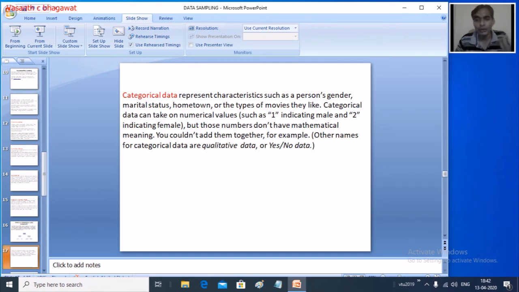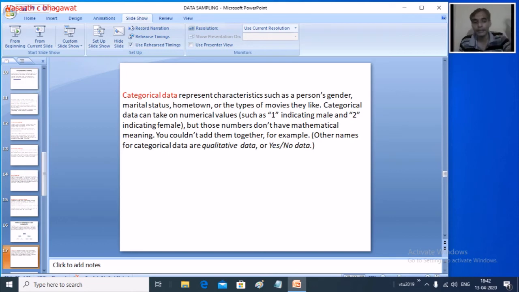Quality is nothing but categorical. You are going to categorize the data. Another term popularly used for qualitative data is categorical data. Categorical data represents characteristics.